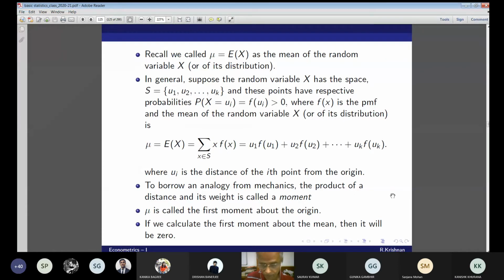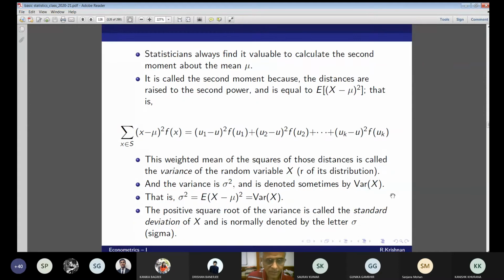Statisticians always find it valuable to calculate the second moment about the mean, mu. The second moment about the mean is the distances raised to the second power, and is equal to the expected value of (x minus mu) whole square. That is, the sum of (ui minus mu) whole square times f(ui).